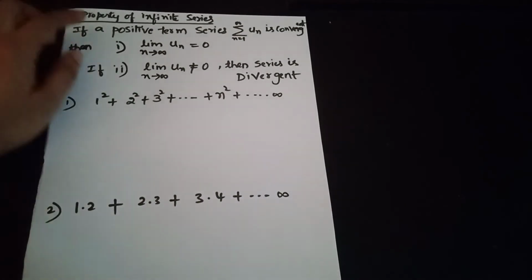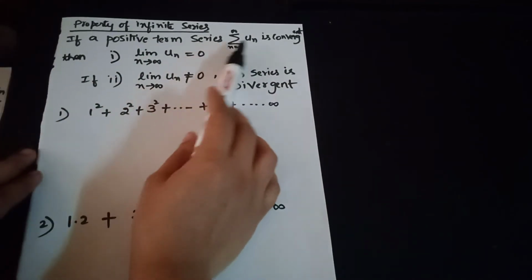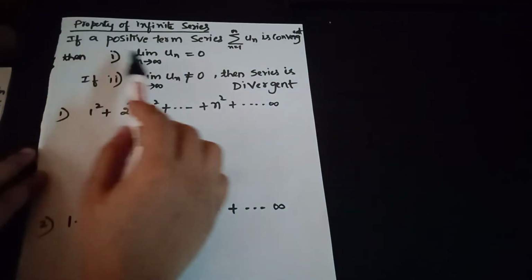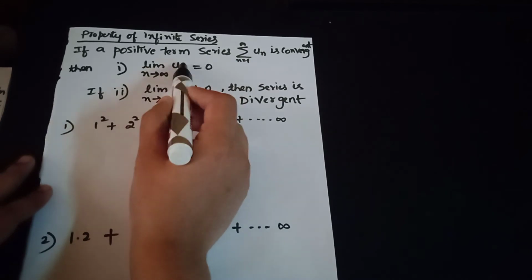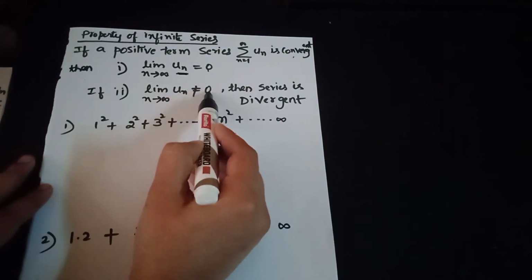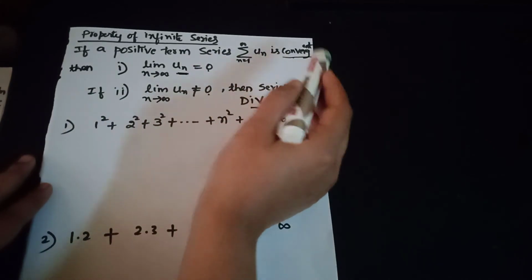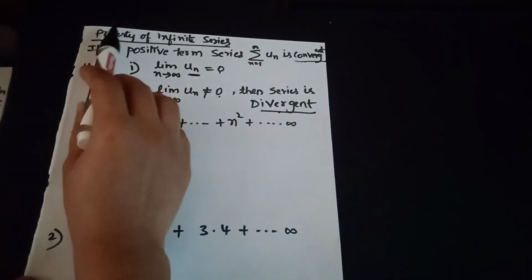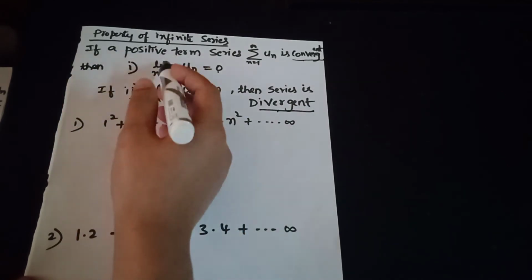Now there is an interesting property of infinite series: if a positive term series sigma un is convergent, then the limit value of the nth term is 0. If the limit comes out to be 0, then it is convergent. If it is not 0, then it is divergent. So this is the important property of infinite series. Now let us see some problems based on this property.